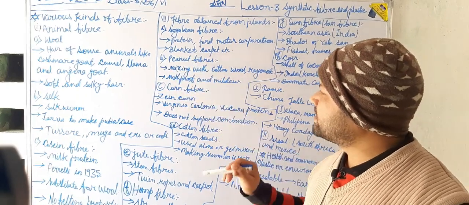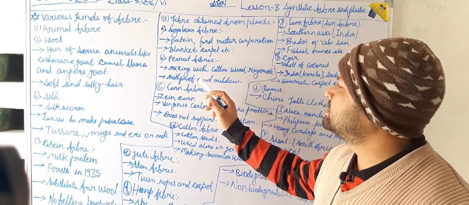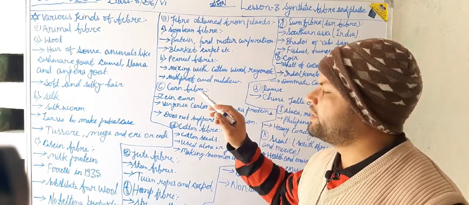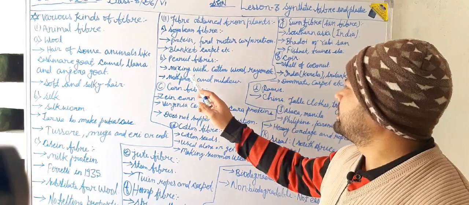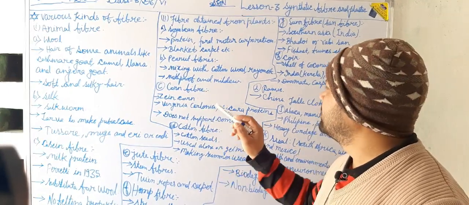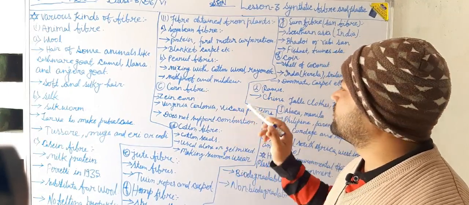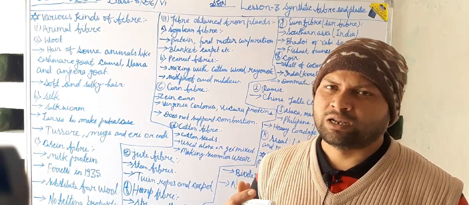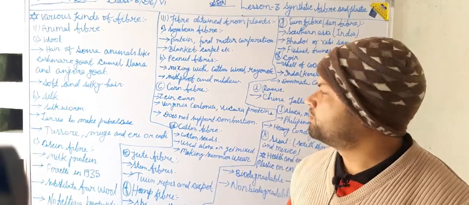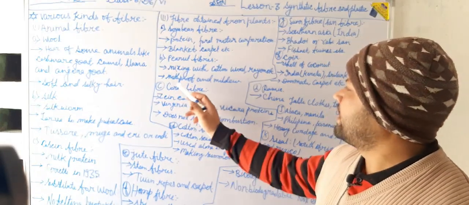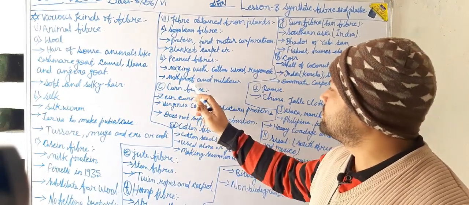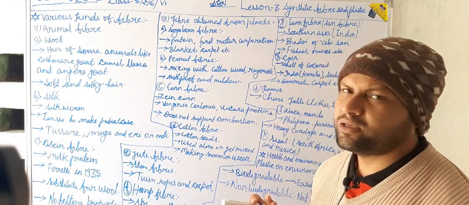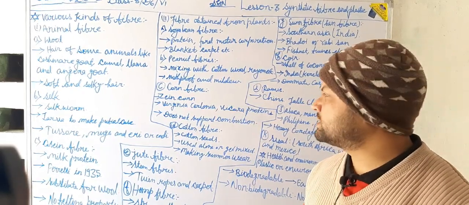Now peanut fiber. Peanut fiber is also very useful for us. It is used for mixing with cotton, wool and rayon. It shows a good quality of blending property, and it is moth proof and mildew proof. So it is a very important fiber for us.